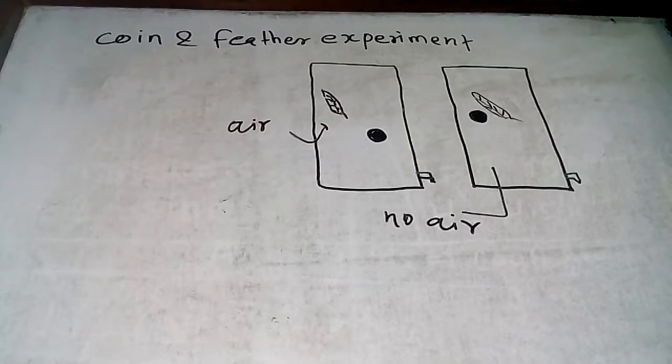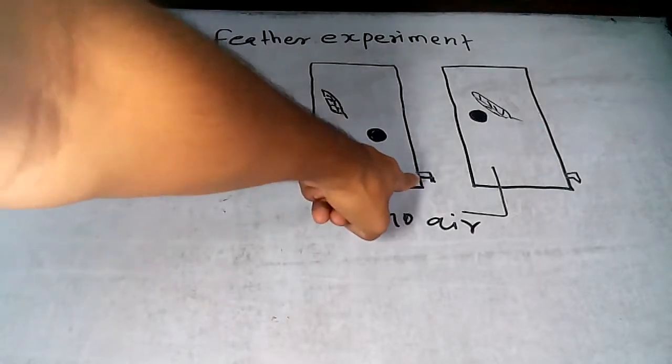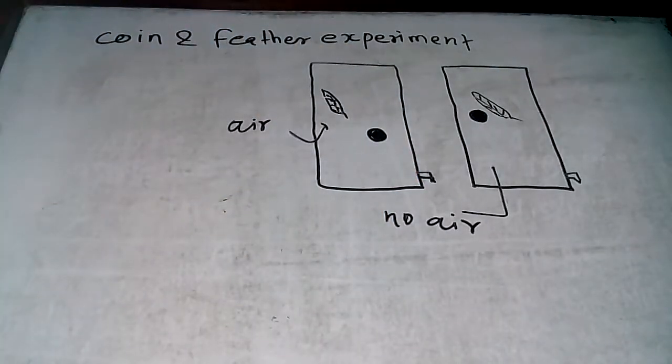Robert Boyle performed an experiment to verify Galileo's idea that a light body and a heavy body fall together in vacuum. He took a long glass tube and placed in it a coin, called a guinea, a coin of England, so this experiment is also called the guinea and feather experiment, and a feather. The ends of the tube were closed, and the air of the tube was removed by a vacuum pump.